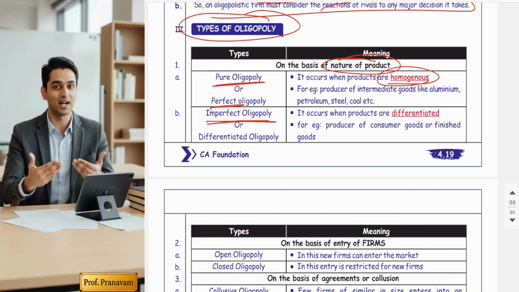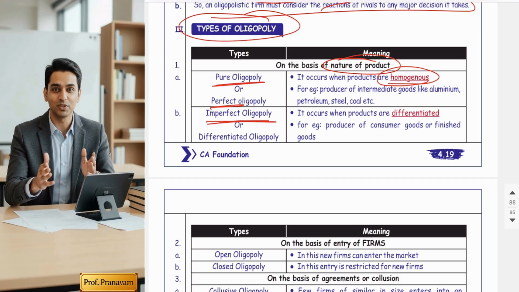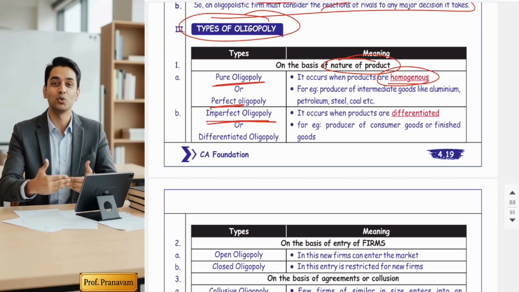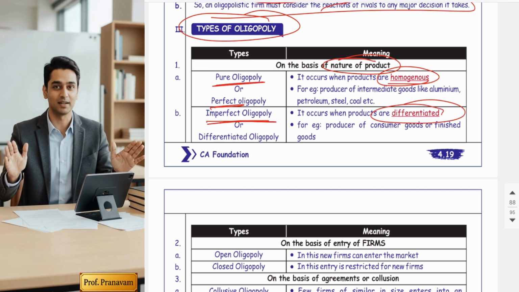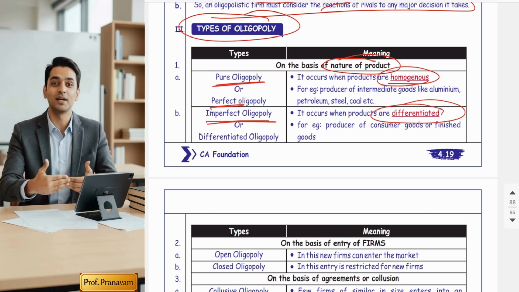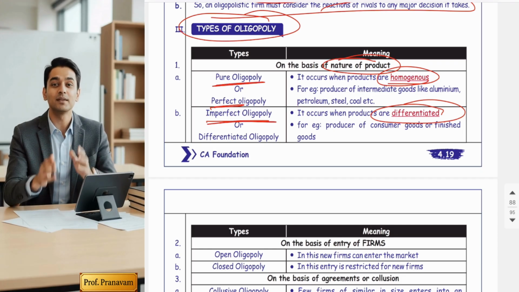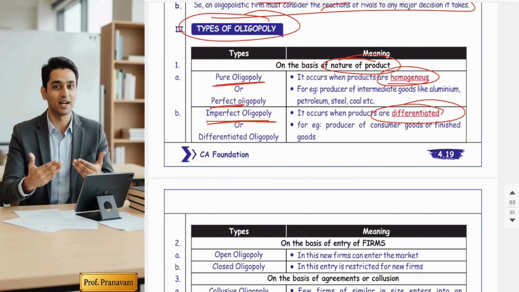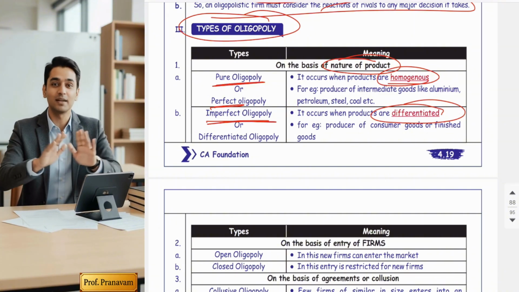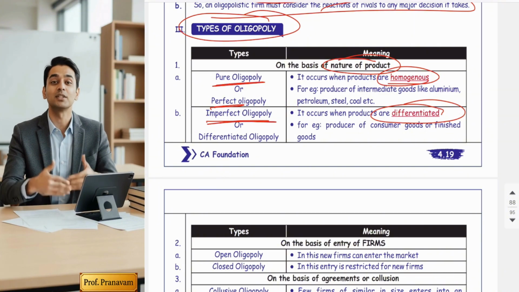Homogeneous goods mean perfect competition, hence it's a perfect oligopoly. But in imperfect oligopoly, firms produce similar but not identical goods. They are dealing with differentiated goods like cars, bikes, etc. For pure oligopoly with homogeneous goods, the best examples are steel, coal, petrol, etc.